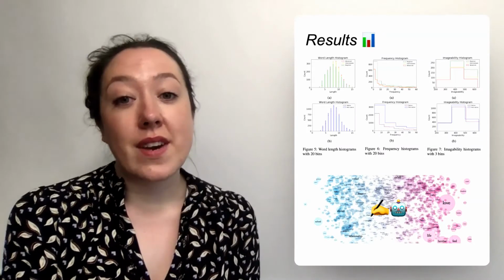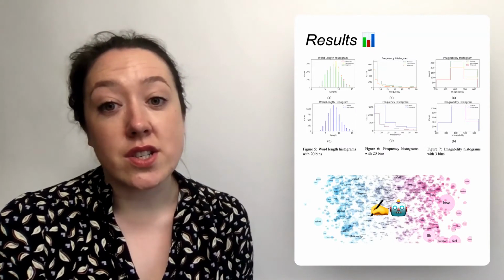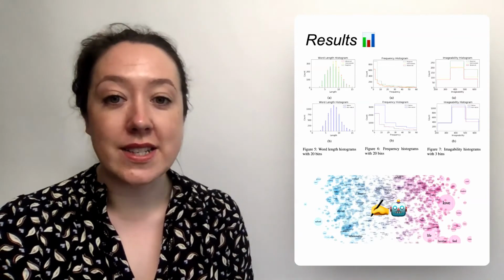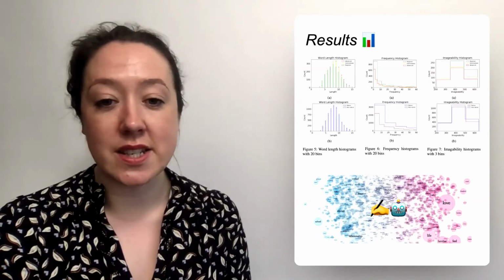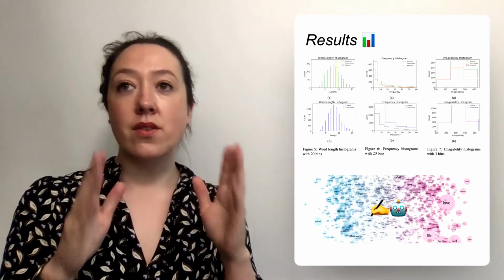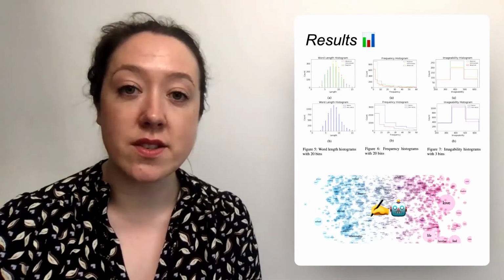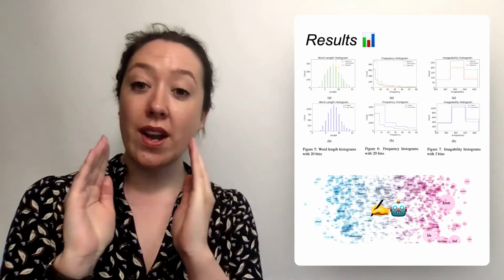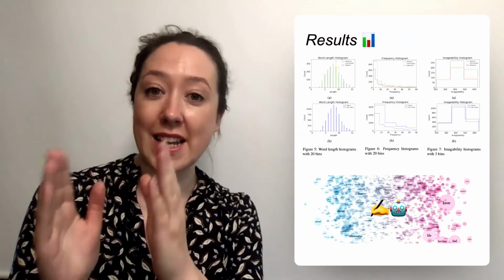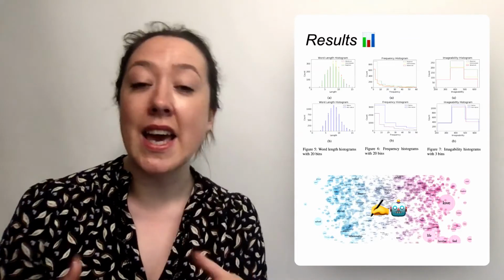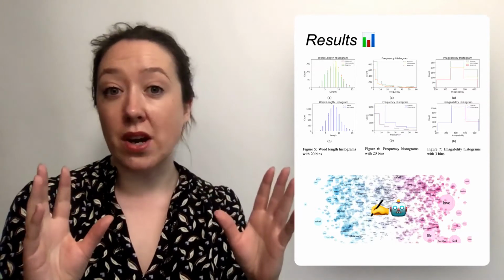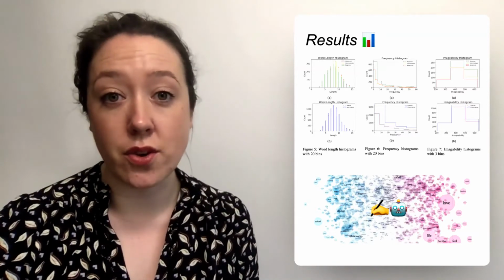So we also investigate whether the distributions of features vary for different audiences, depending on whether they're native or non-native, and at different proficiencies. And we do find that there are different distributions. So for instance, for advanced readers, there's quite a narrow band of frequencies where if a word is particularly low frequency, it will be marked as complex. Whereas for a beginner, there's actually a much bigger range of frequencies that they find difficult.